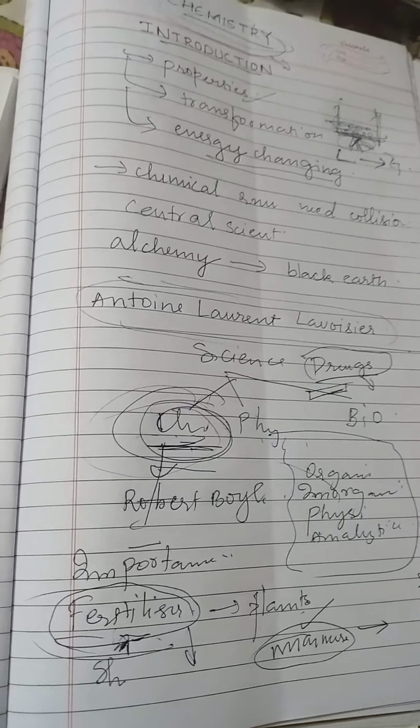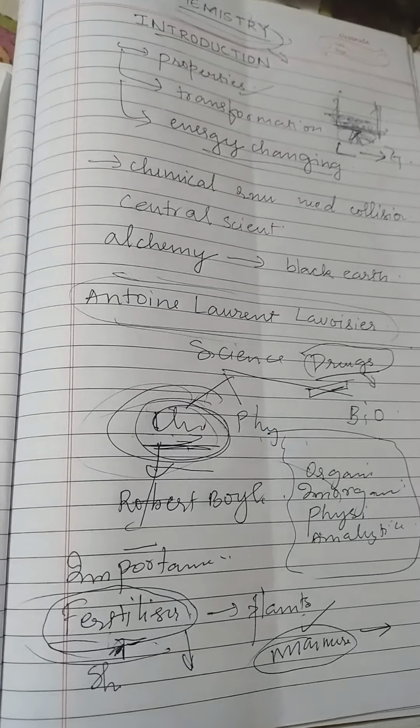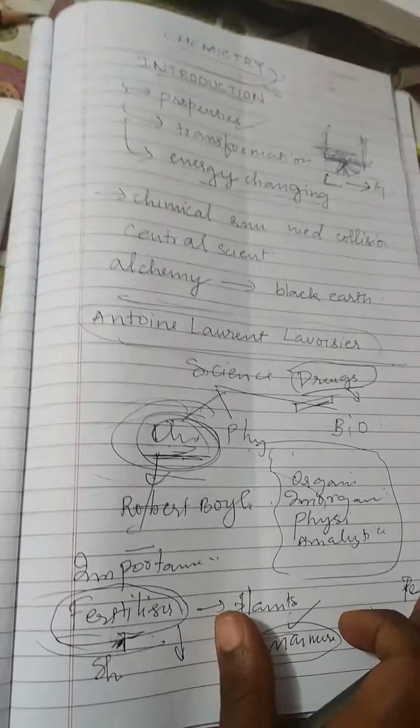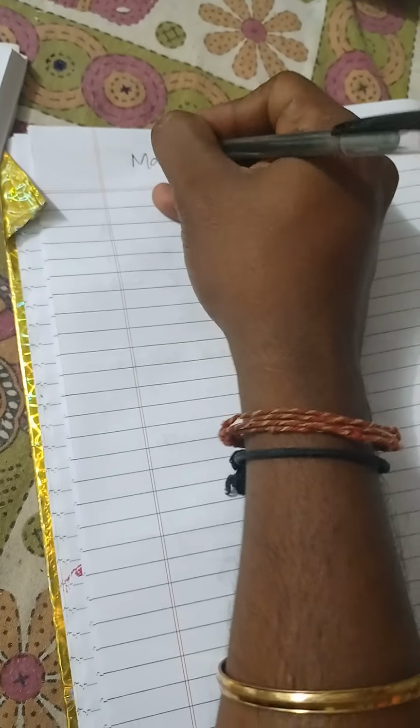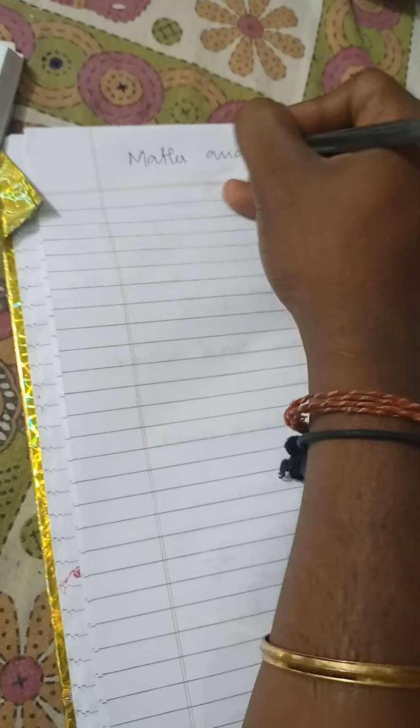The next important point is matter and its states.